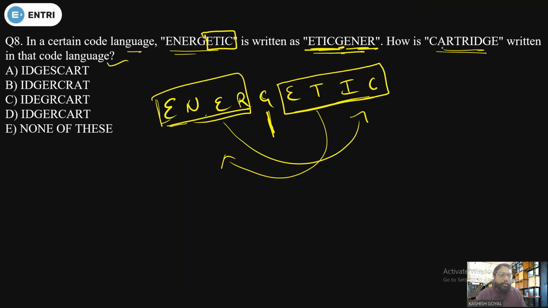So the same we have to do with cartridge. It means the last 4 are IDGE, IDGE in all options. Then it will be R. So R is there. And in the starting we have CART. IDGE we need first, so this is wrong. So the right answer will be option D. Done or not? Clear? Okay, now let's see the next question.